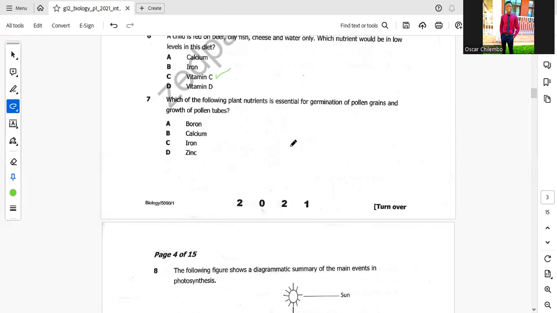Zinc is also important in this case. Even calcium is important, but what they are looking for is the best of the best. So boron is the most important element that is essential for germination of pollen grains and growth of pollen tubes.